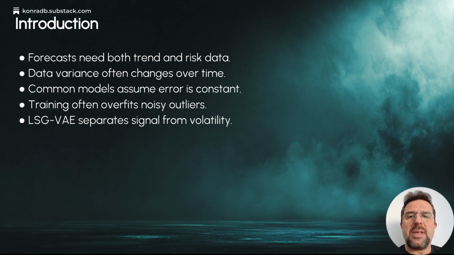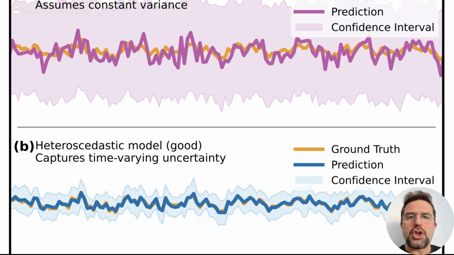LSGVAE is a new framework that separates the trend from the volatility for better predictions. Figure 1 shows why standard models fail. Panel A assumes constant variance. Because the training objective treats all errors equally, the mean prediction follows temporary spikes.